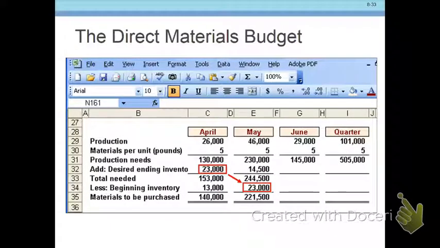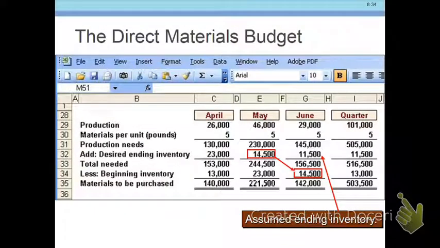And we do the same thing for May, June, and July. Notice once again the ending inventory in April becomes our beginning inventory for May. Okay, and we do that all the way through. Once again, note that when we get here to the end, that 11.5 is coming from there. That 13 grand is coming from there. And those are equal there. Those are equal there. That's going to be equal there, and that's going to be equal there.